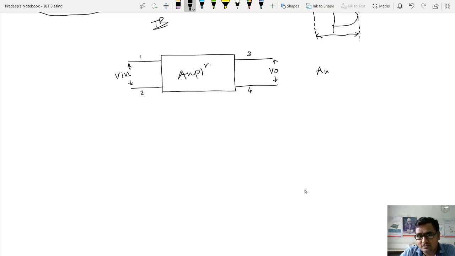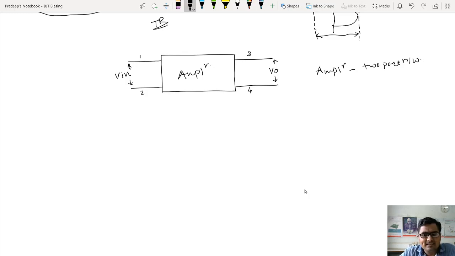I want an analogy of the amplifier as a two port network. What I have to do is fit the amplifier into a two port network. If I want to treat an amplifier as a two port network, then definitely I will need 4 terminals. Every two port network has 4 terminals, 1, 2, 3, 4, that I have shown. So if I insist that I want the amplifier as a two port network, 4 terminals are needed. And I said amplifier means my transistor, because the transistor is the heart of the amplifier. So the major, important component of an amplifier is the transistor.